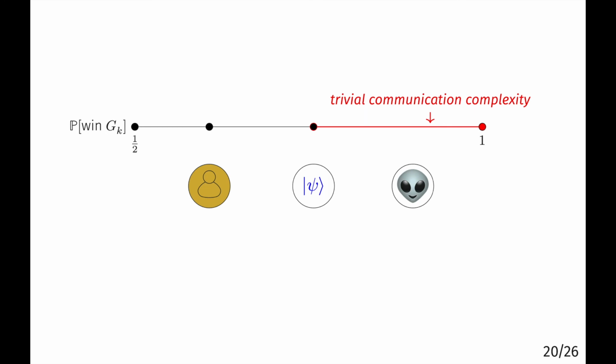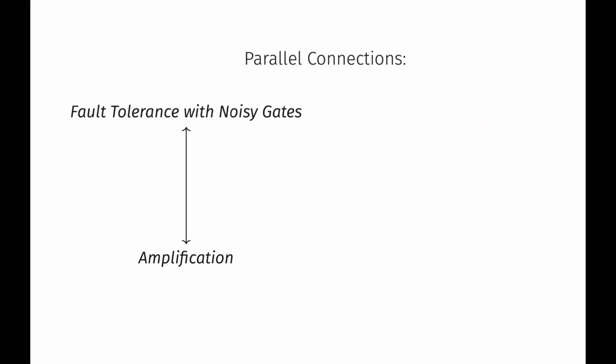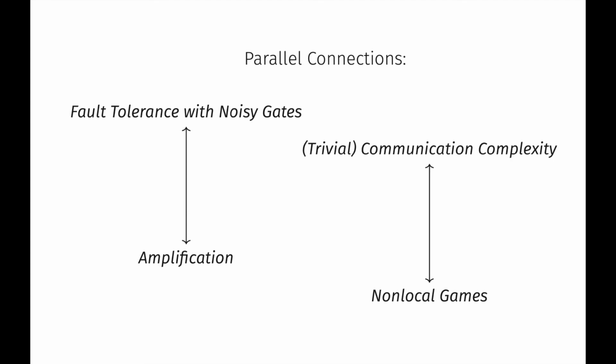I'm going to show you now how to construct a simpler version of this game where the classical and the quantum win probabilities are actually the same, but it will still have the property that beating quantum mechanics at the game implies you have trivial communication complexity. In order to construct this game, we're going to connect fault tolerance with noisy gates and amplification to trivial communication complexity in non-local games. And the key to this parallel is that we can view Alice and Bob's behavior as defining some noisy logic gate and build circuits out of their correlations.